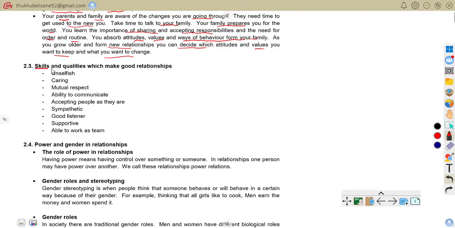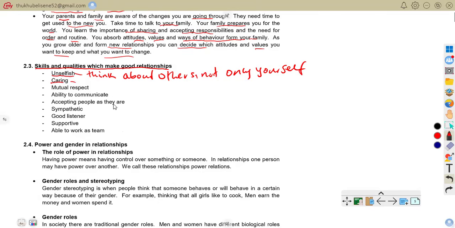So now we come to the skills and qualities which make a good relationship. We are first going to start with unselfish, meaning think about others, not only yourself. That's being unselfish. Example, sharing your last snack with a friend. That is being unselfish.